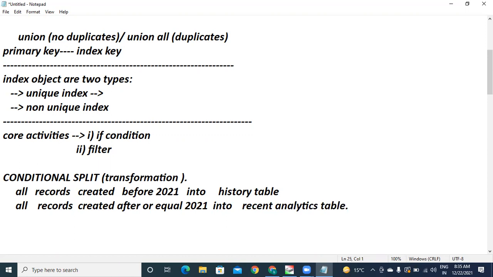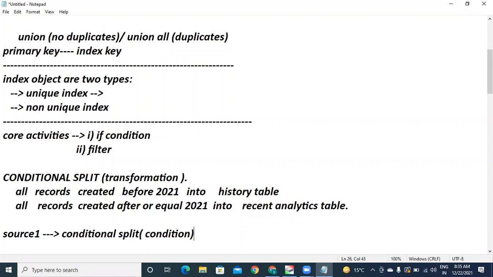Got it. So you can plan a condition. Here, how many sources in this example? Source one. For source one, you are attaching a conditional split transformation. Within that split transformation, you are giving your own condition.